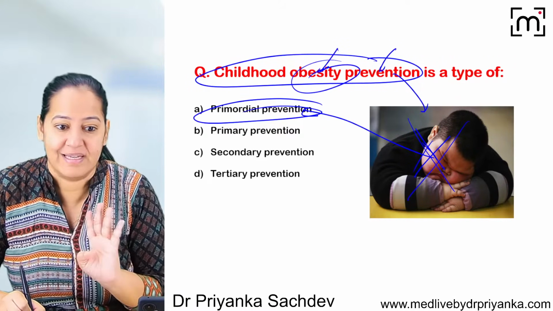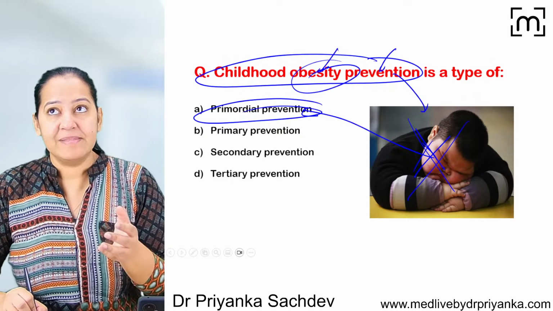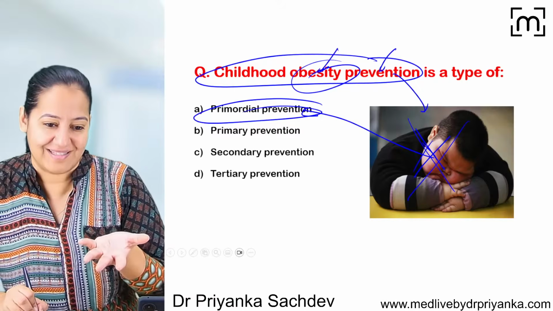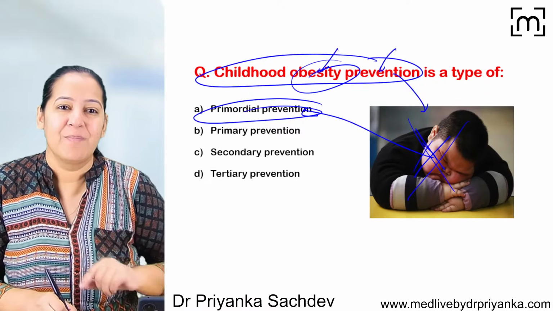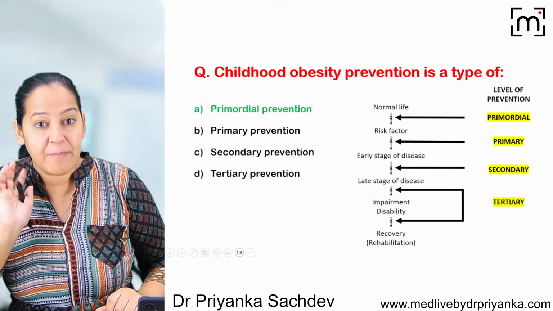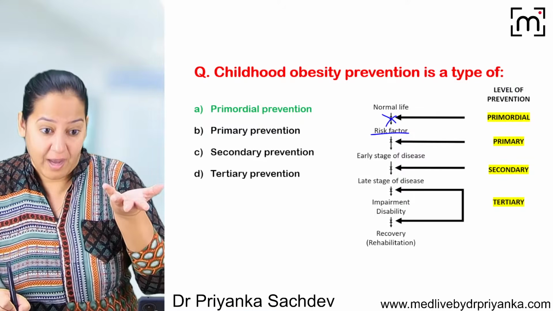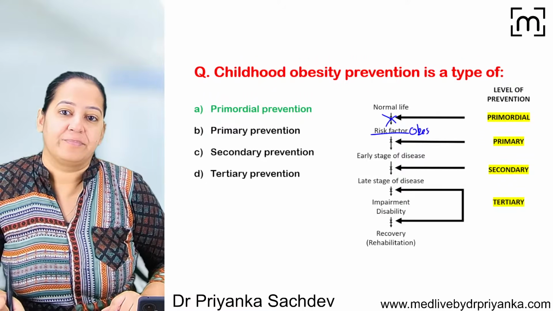Abhi hai nahi obesity. If I say the child is already obese, it will be primary. But if I'm saying I'm preventing the child from becoming obese, it's primordial. So there is a difference. Whatever I'm asking, there is a difference. The answer will be primordial, not primary, because we are taking the action prior to the risk factor arising. Obesity is a risk factor.